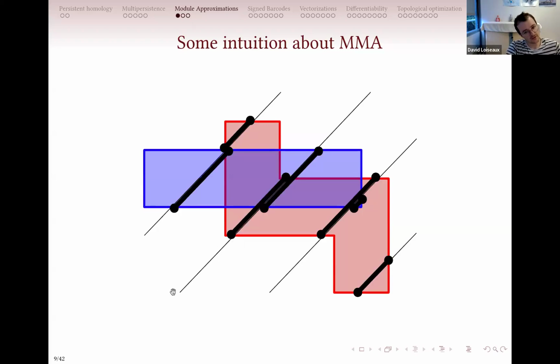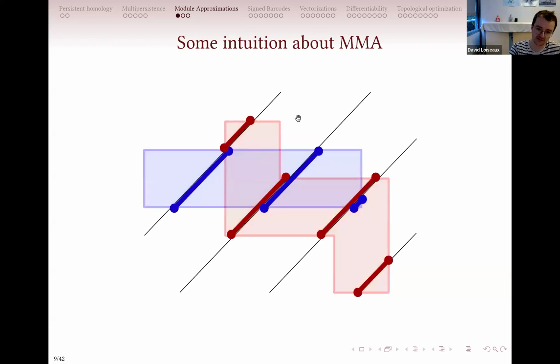So when you compute the barcode on this slicing, what you will get is the traces of your shapes along this line. So you get this kind of barcodes. And the next step now is to color these barcodes with some strategy to recover these shapes.